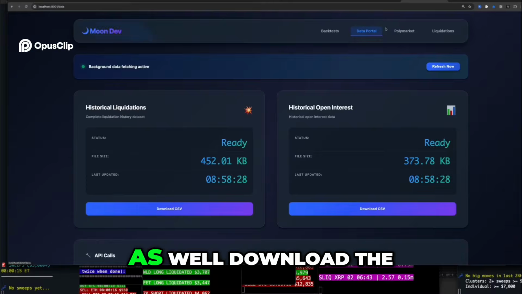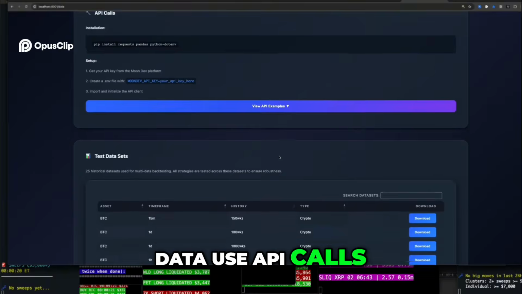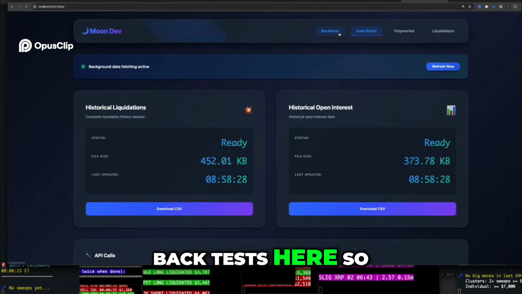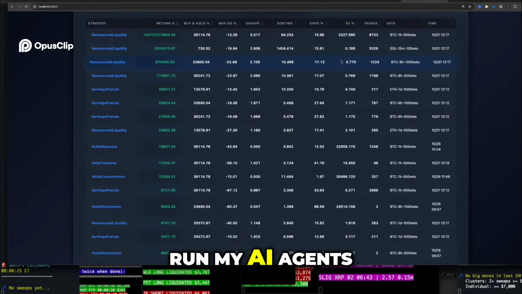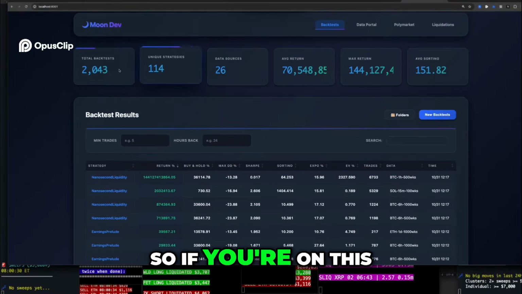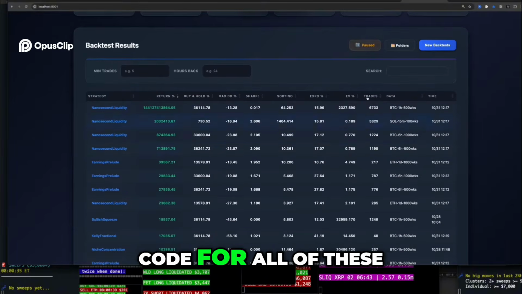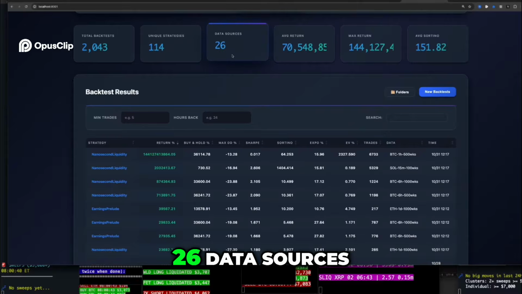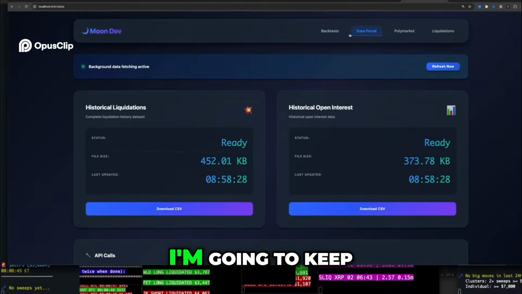A data portal as well. Download the liquidation data, open interest data, use API calls, or download test data that was used on all of these backtests here. So we got the backtest library, and every time I run my AI agents, it's going to fill this with more backtests. So if you're on this app here, well, you get all the code for all of these. You can see there's 114 backtests here. 26 data sources. Those data sources are in the data portal. Anyways, I'm going to keep working on this.